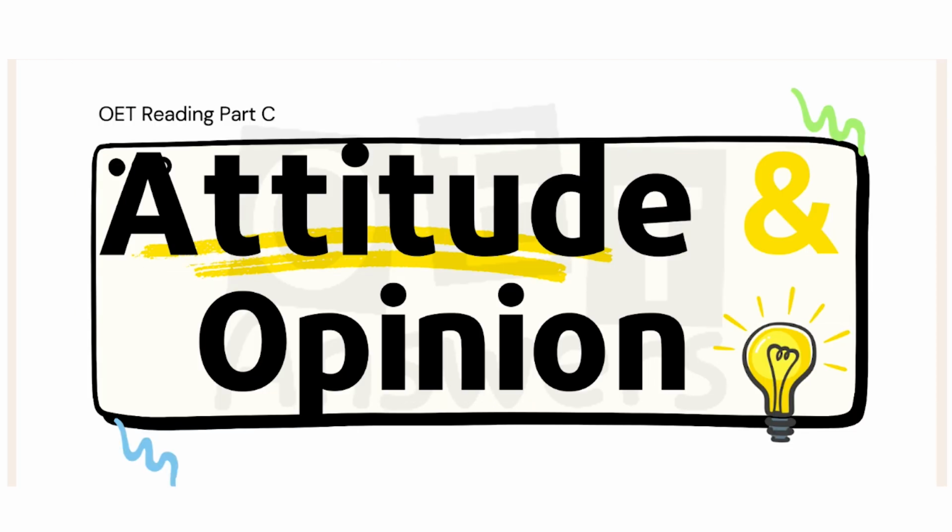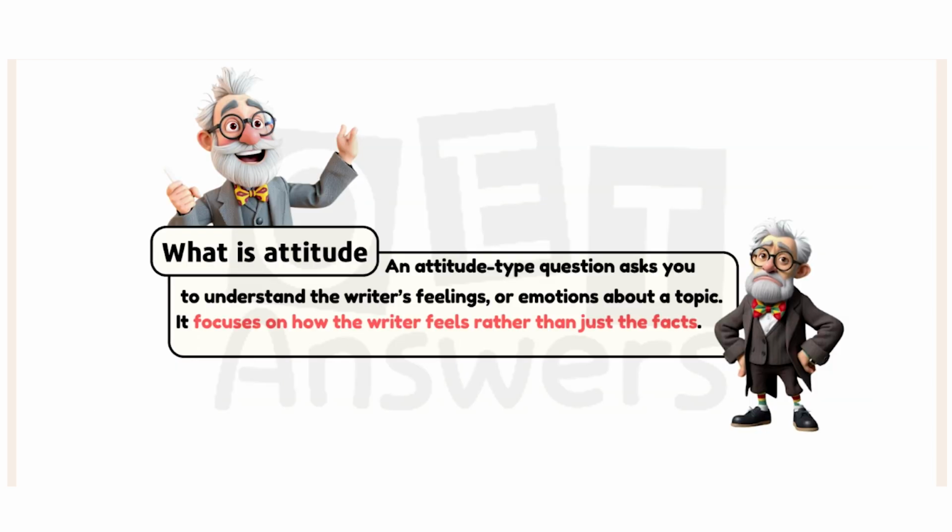Let's see the topic that we are going to discuss throughout the video, that is attitude and opinion. Firstly, you have to get an idea about what attitude is. An attitude type question asks you to understand the writer's feelings or emotions about a topic. It focuses on how the writer feels rather than just the facts. Other than the facts, we have to focus on how the writer feels.